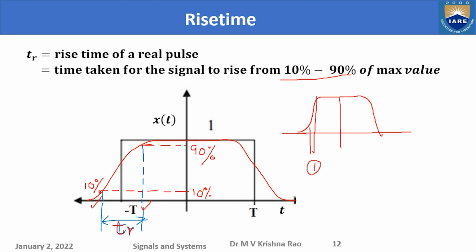Then take another signal which is slowly varying. Somewhere here it reaches the value, and again it comes down. So this is the rise time for this, number 2. In the first case the rise time is very small. That means the signal is able to rise very fast. It is something like giving instantaneous acceleration. Some vehicles have very good acceleration, and the speed of the vehicle can be raised very fast.